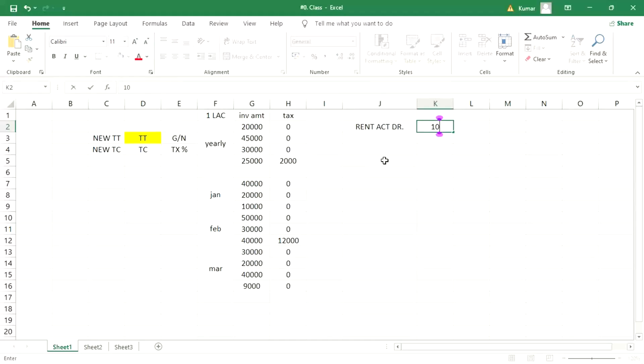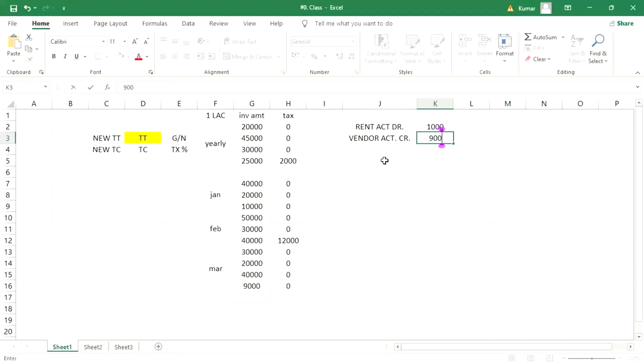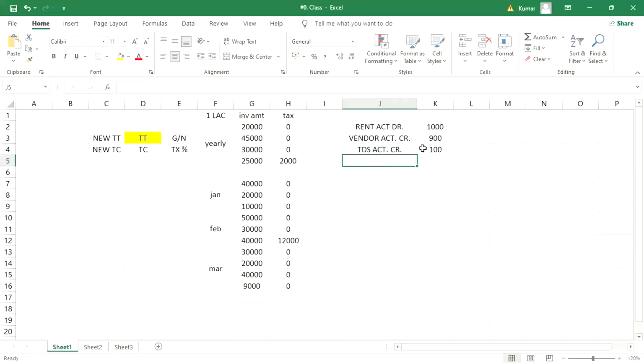Right now, as per the project scenario, the vendor account is credited with 900 and the TDS account is credited with 100, right? And this is the accounting entry till now as per our configurations in normal cases.